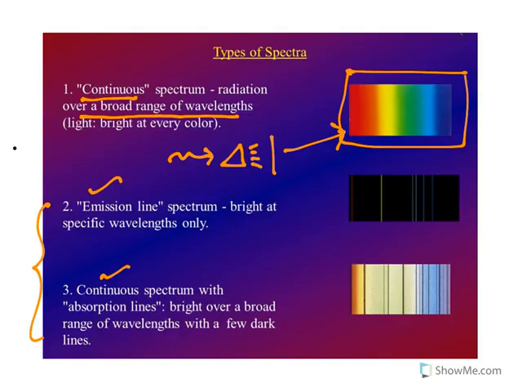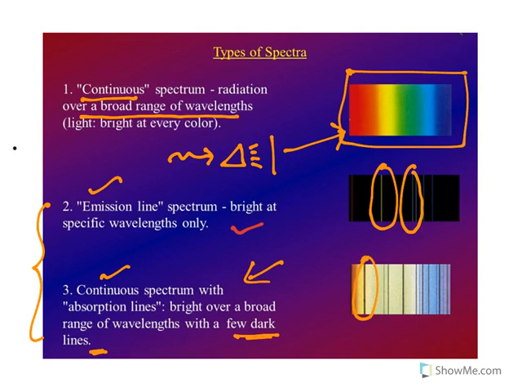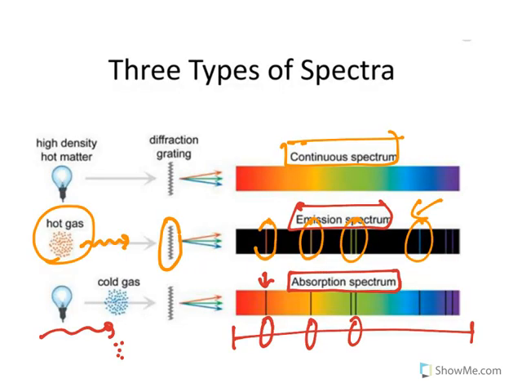This is how it appears. See, emission lines are bright lights at specific wavelengths, and all these bright lights indicate emission has occurred. Whereas in the case of absorption, a dark line will be there corresponding to absorption of that particular radiation. So this is about line spectra, continuous spectra, and all of them. Make sure you understand all these principles. Spectroscopy is based on these principles.